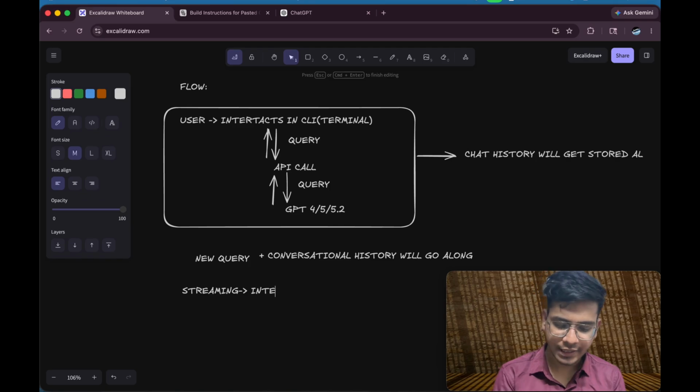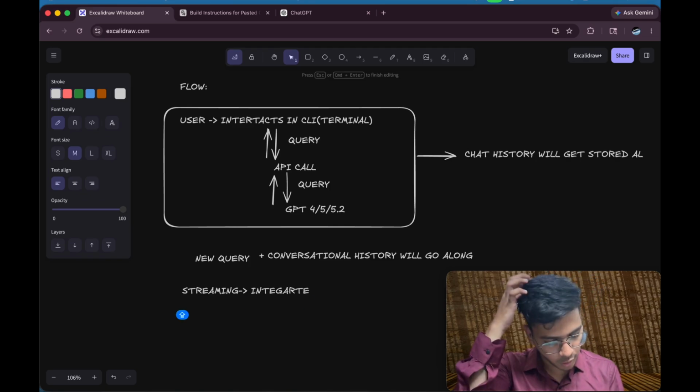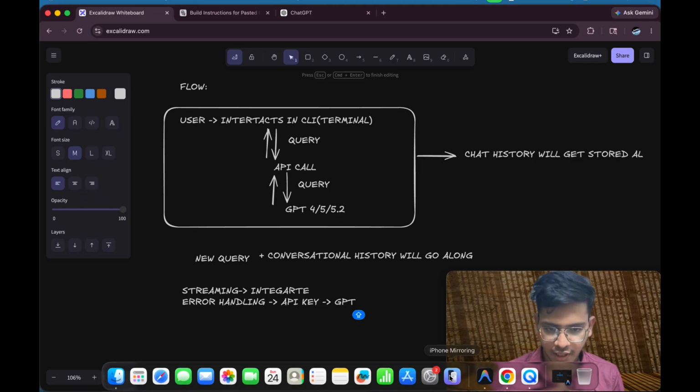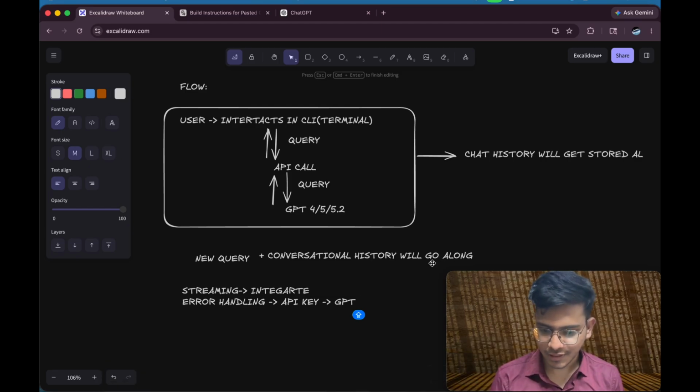So we are going to integrate streaming in our platform, and we are also going to handle errors more elegantly. What I mean by error handling is that, let's say, I have given an API key for GPT-5.